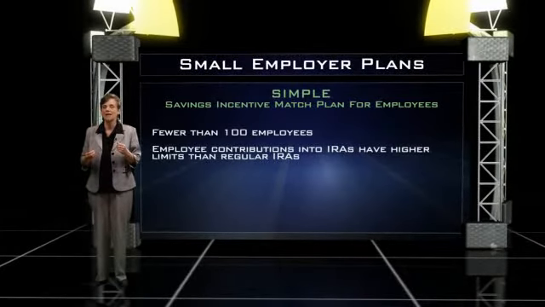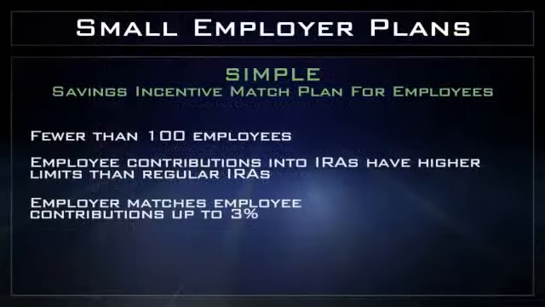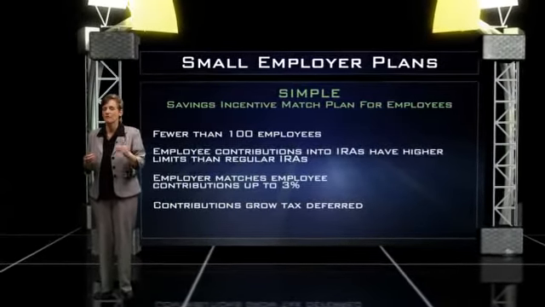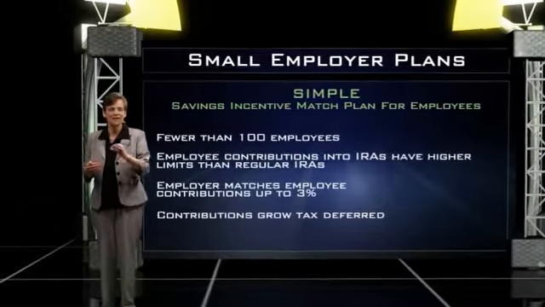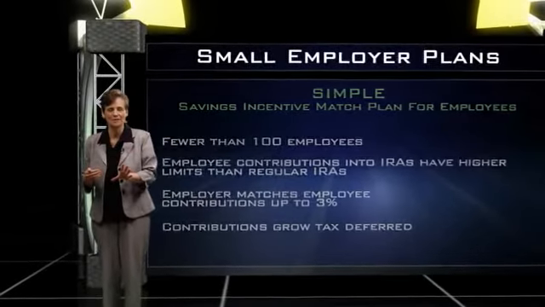Now, the employee does have an incentive to make those contributions because the employer makes matching contributions up to 3% of that employee's income. Those investments do grow tax deferred. There is a penalty if distributions are taken before age 59 and a half, and distributions must begin by 70 and a half to avoid that 50% tax penalty.